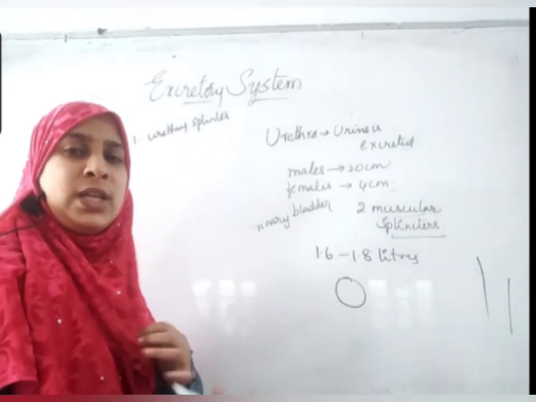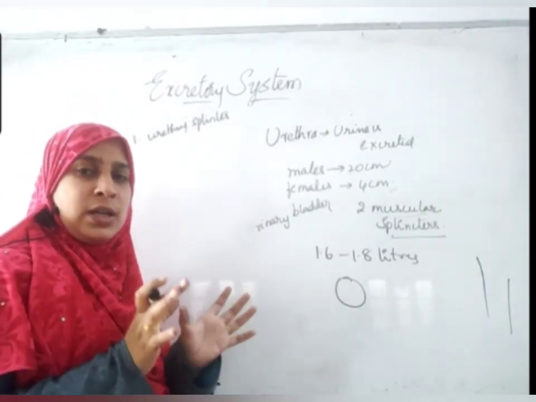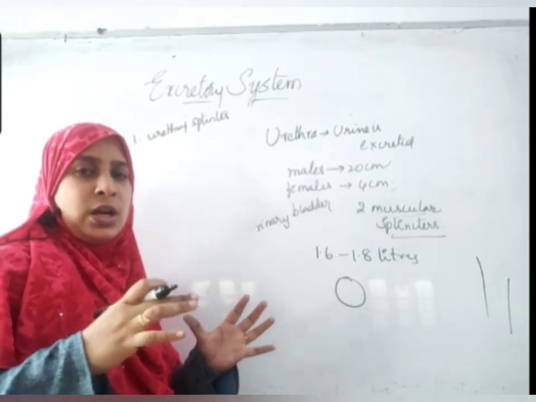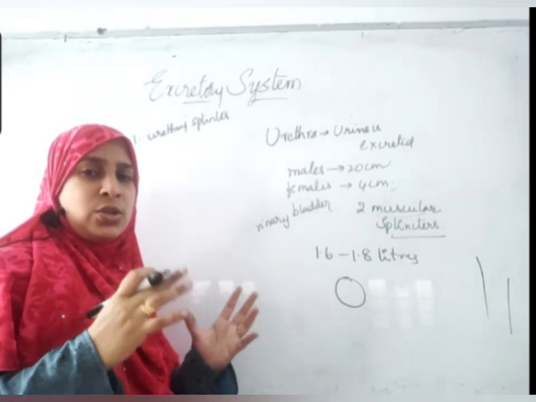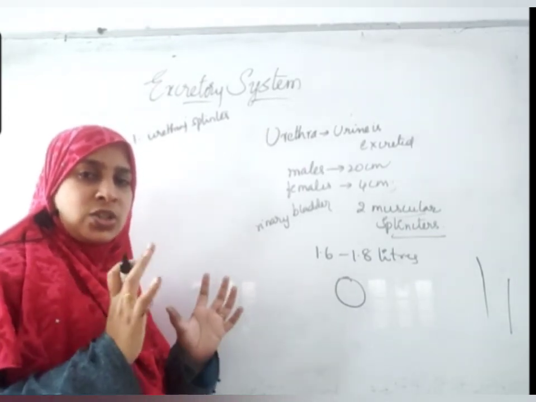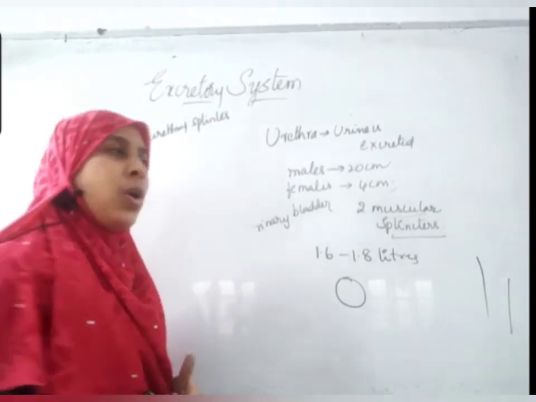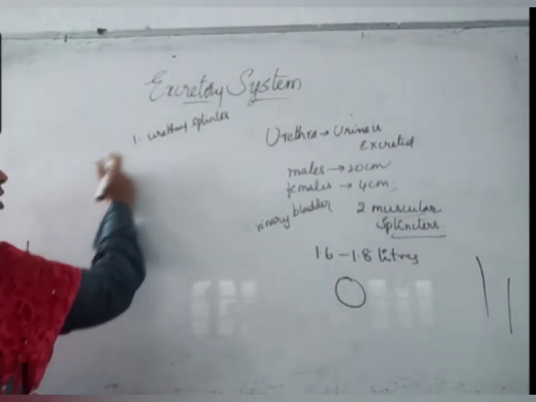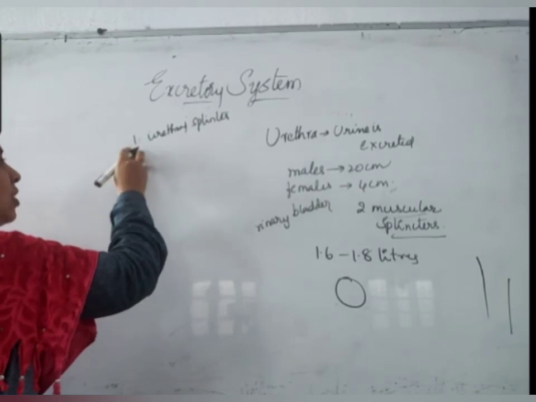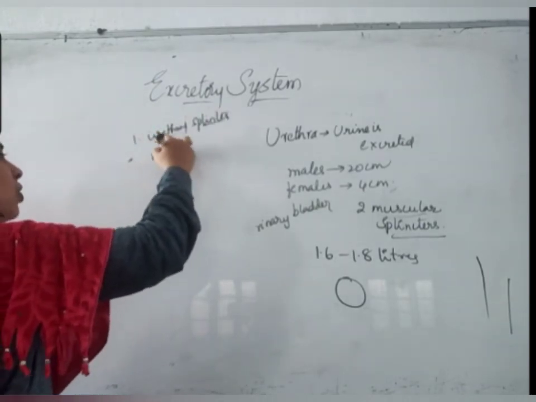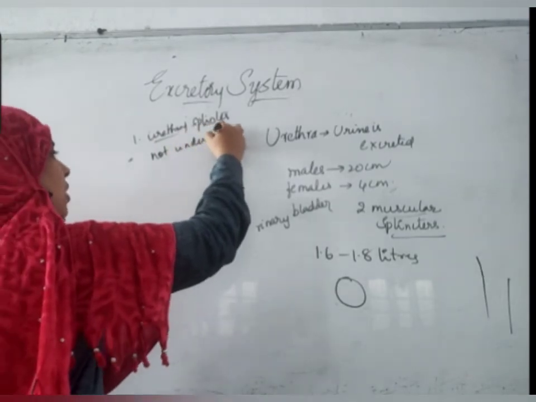We have the pelvic girdle, a girdle-like structure above our legs to which the bones of our thighs are attached. That circular structure in the hip region is called pelvic girdle. The lower bones of this pelvic girdle are attached to the second sphincter. So first urethral sphincter is not under our control.